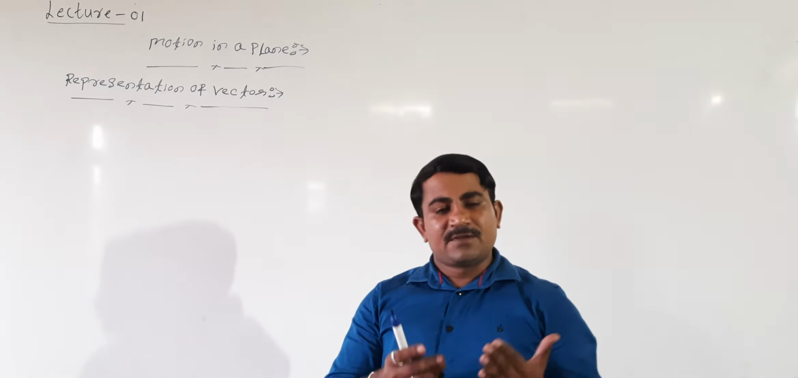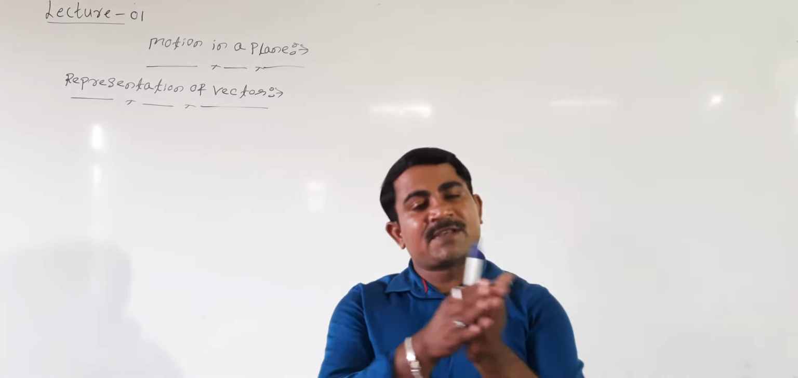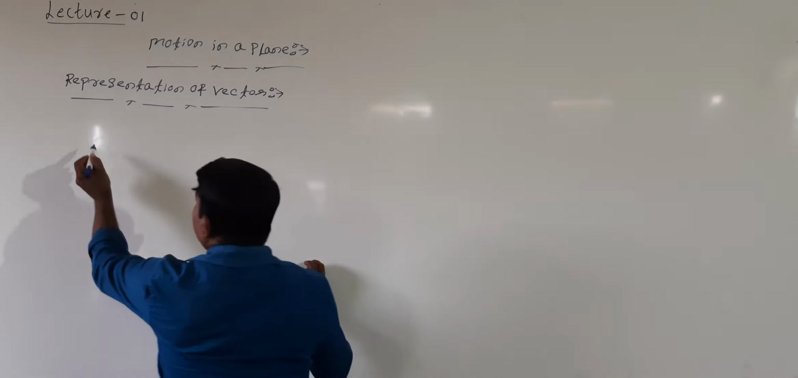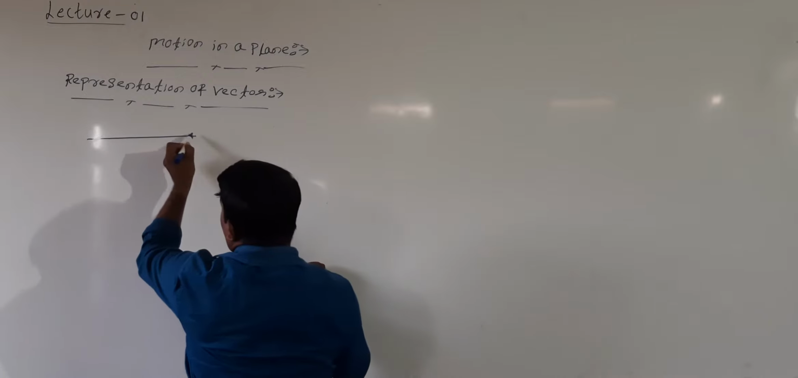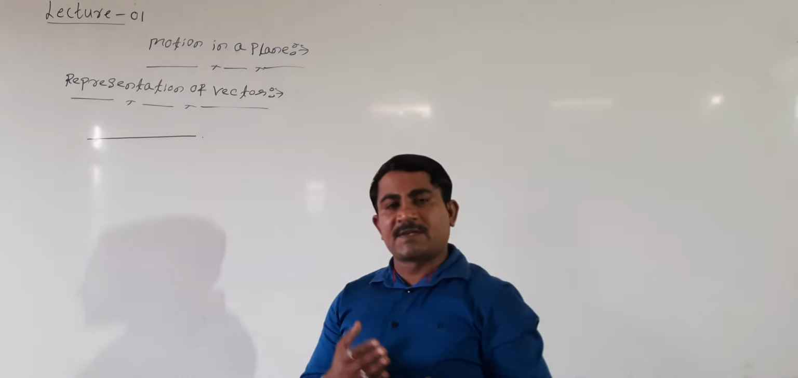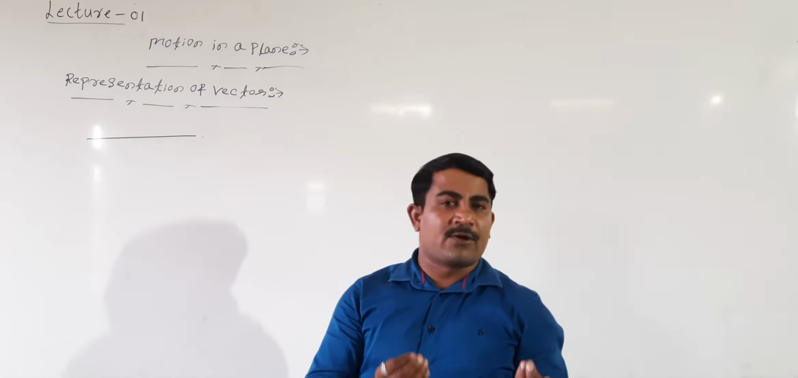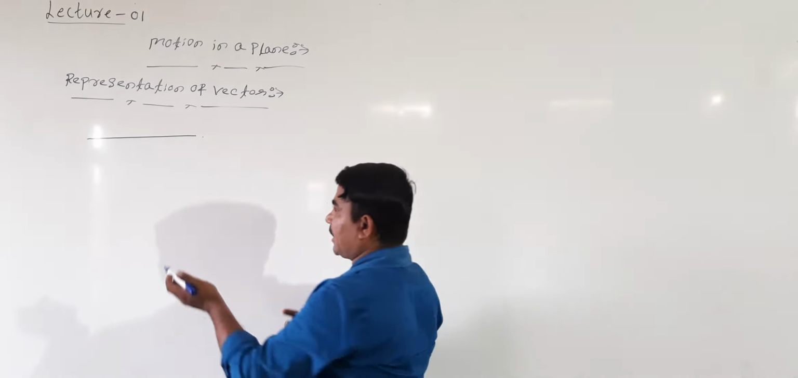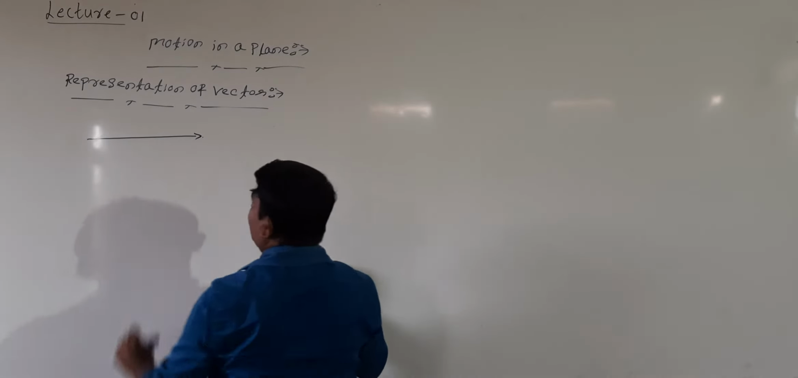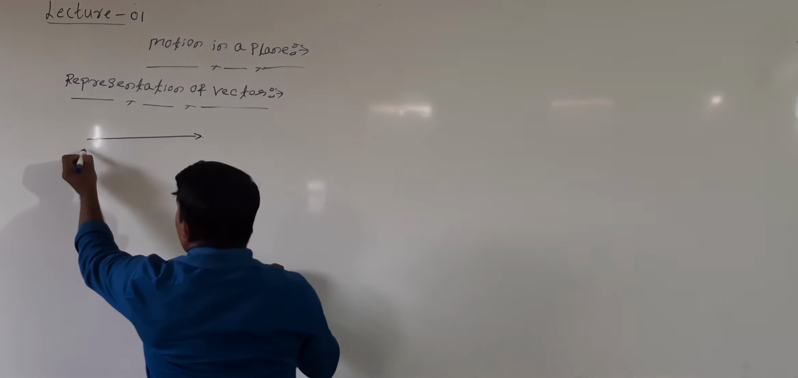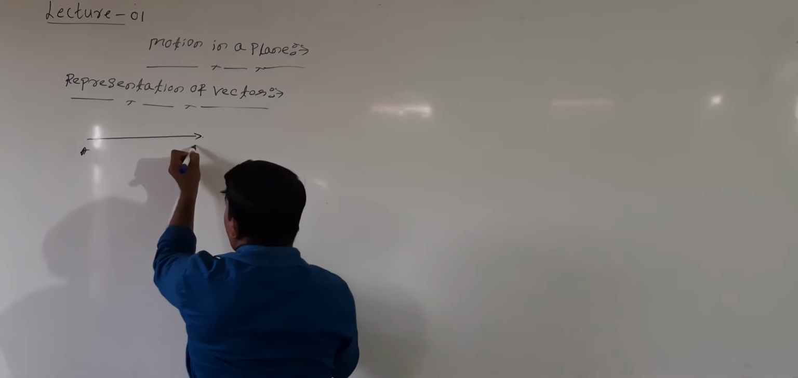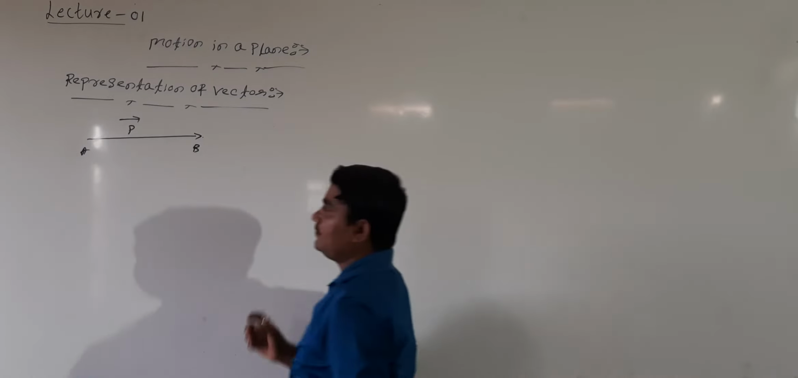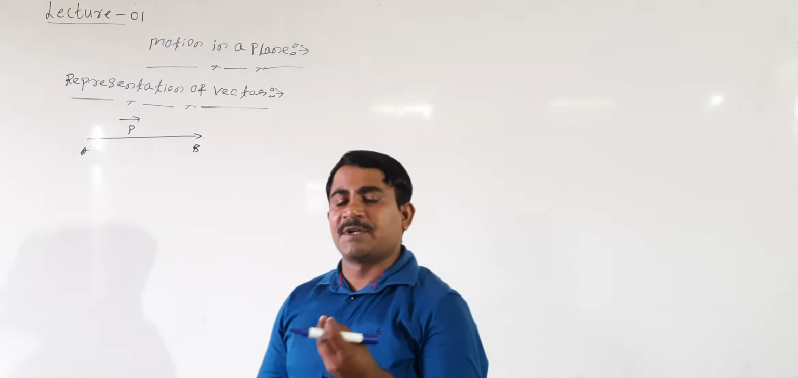How to represent it? Generally, a vector can be represented by a straight line with an arrowhead. See here, let us say this is one vector. Vector means you can take displacement, acceleration, force, angular momentum, or any vector. This is one vector. The vector equals AB. This one is nothing but the P vector. This is the representation of a vector.